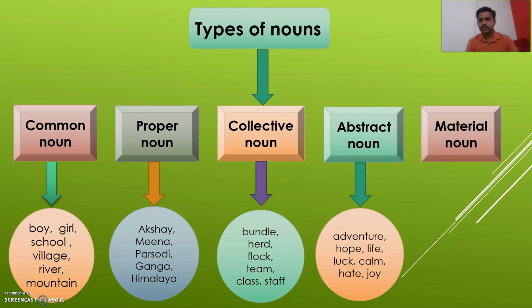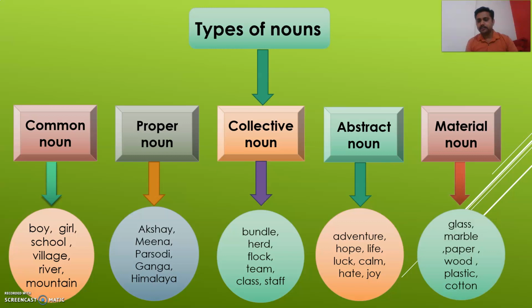And fifth type is material noun. So these are the examples of material noun. Glass, marble, paper, wood, plastic, cotton. So these are the examples of material noun. So we are going to learn about common noun, proper noun, collective noun, abstract noun, and material noun. So are you ready, students?